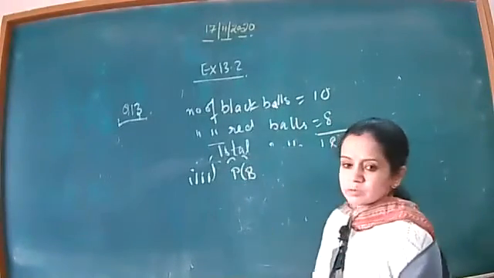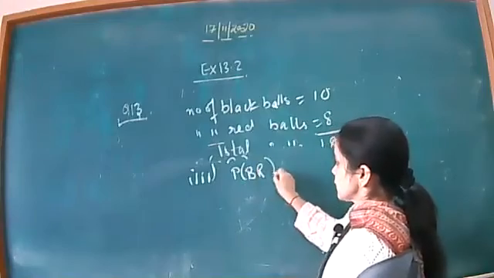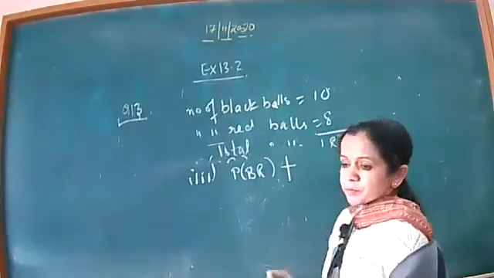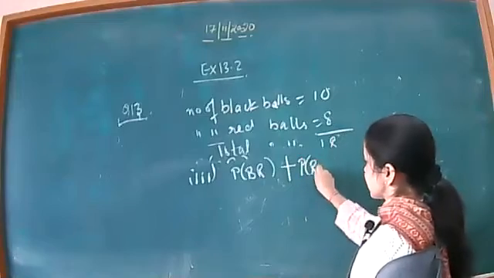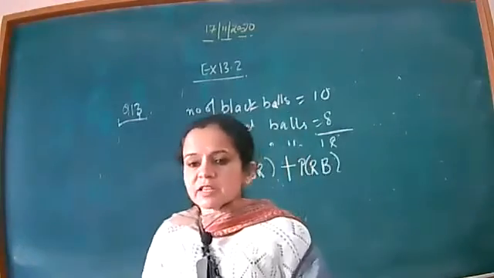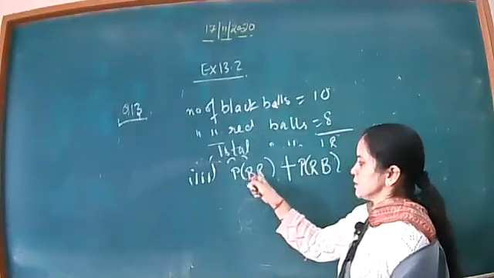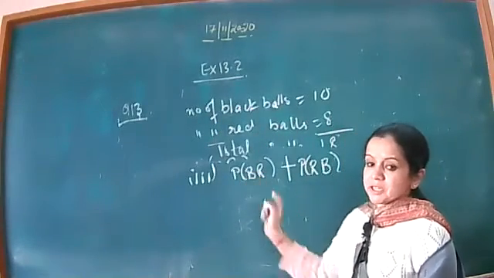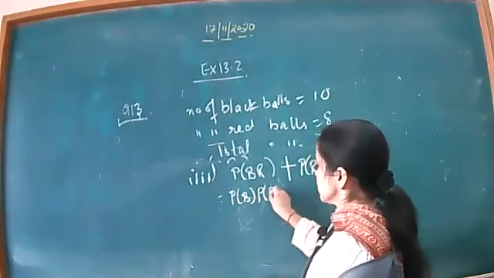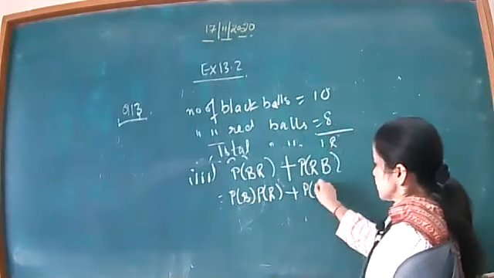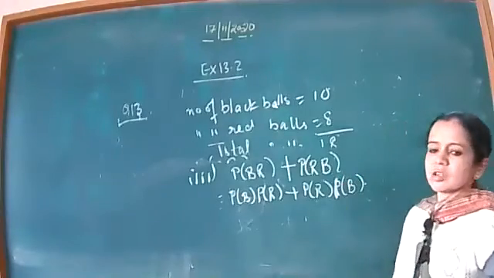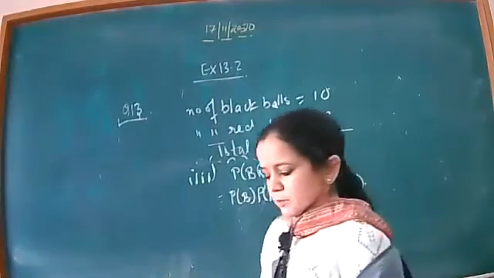The first ball can be black, the second ball might be red, and when "or" comes, we put plus. That means I can also have the probability of red and black. Since the probability of red and black, or red and black, they are independent events, so that can be converted into multiplication by the theorem. So beta, because both are independent events, I just write it like this.